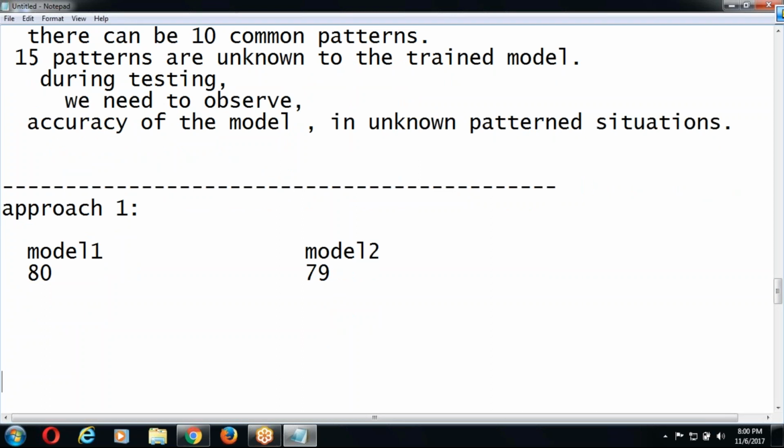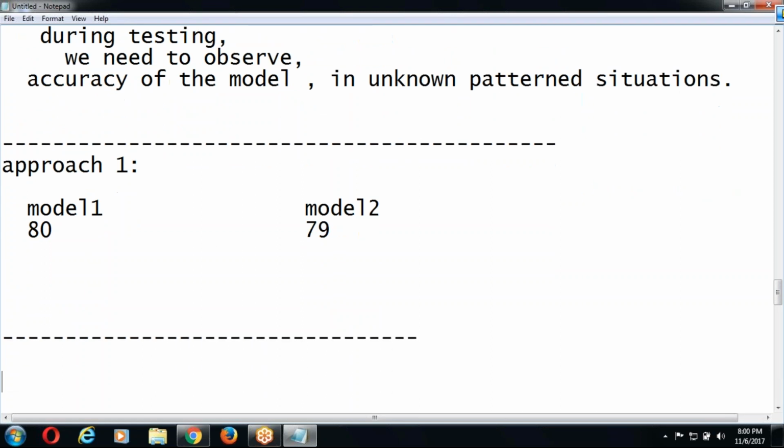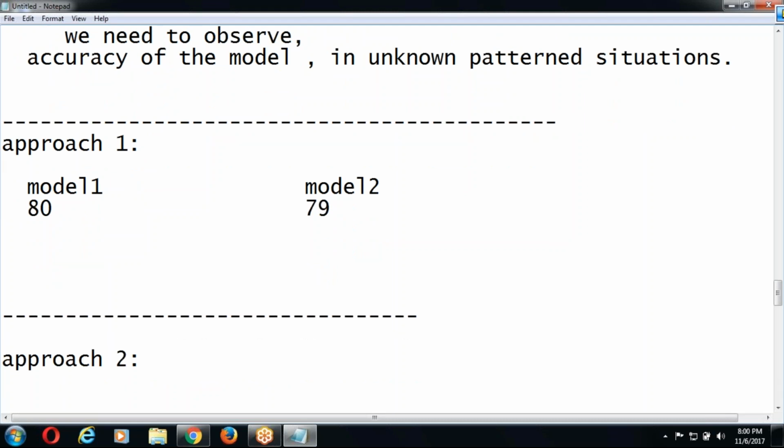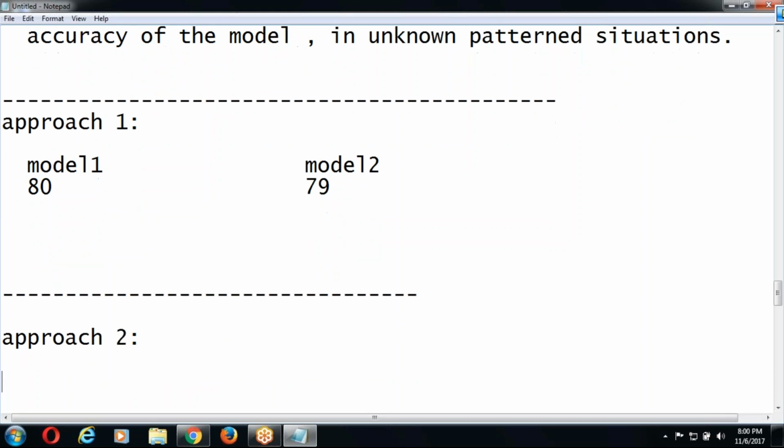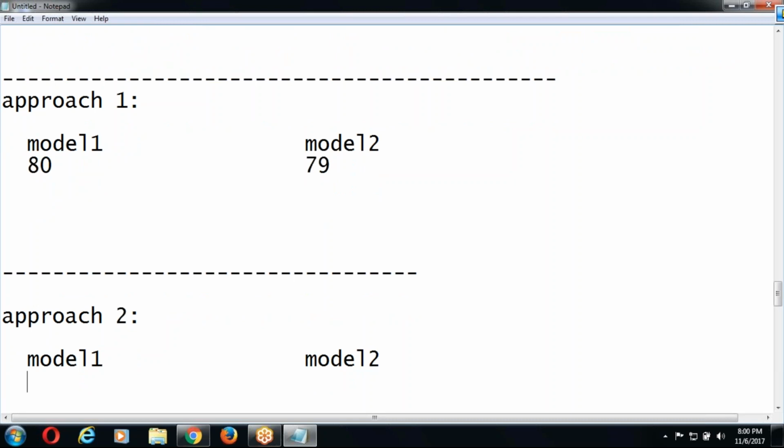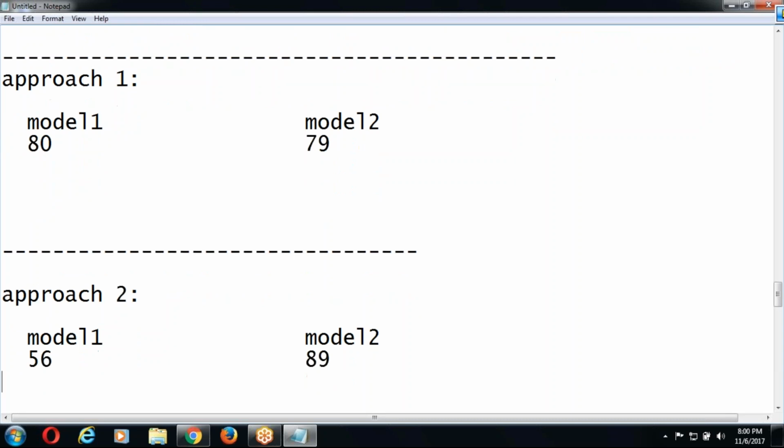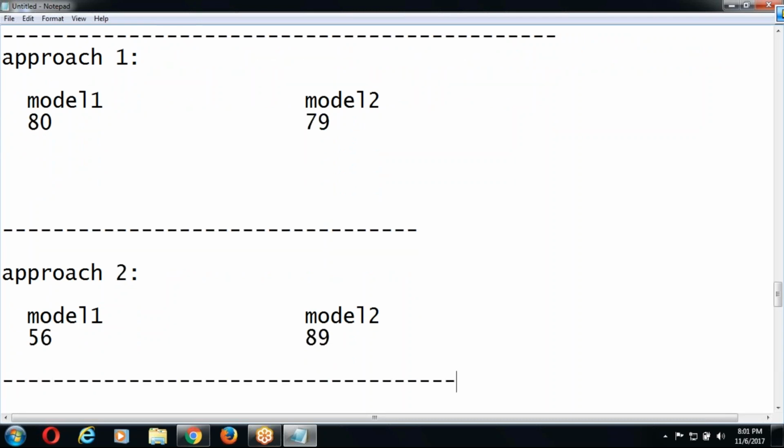Okay? Like this. But after that I changed my approach. In my approach, I don't keep all the data into the train set. Only some 75 or 80 percent. That means some patterns I am missing. In that approach too, the remaining data I keep in the test set. Later I am testing. Now in the second approach, model 1 gave me 56 and model 2 gave me 89. Which model is good, sir? As per approach 1, model 2 was rejected. As per approach 2, model 2 is behaving very well.